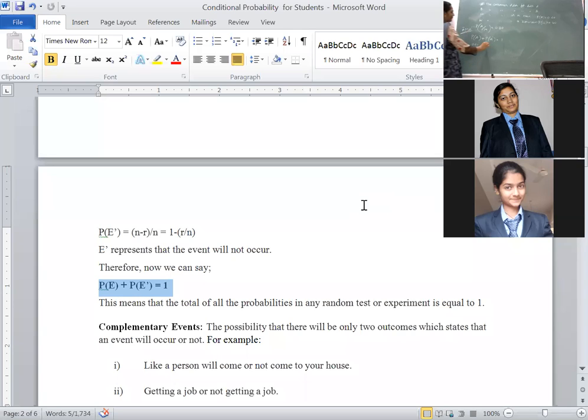We don't know the value. Here, the occurrence of event A is 0.60. A complement I don't know. Then we have to calculate probability of A complement is equal to 1 minus 0.60. Then it will become 0.40. 60 plus 40 gives 1. Like that. This is called a complementary event.